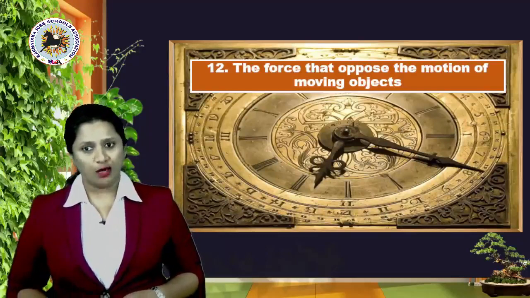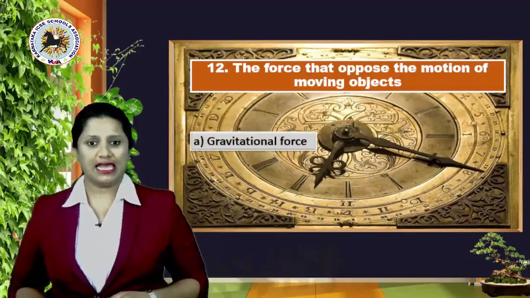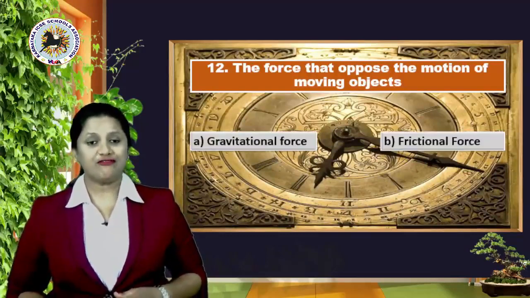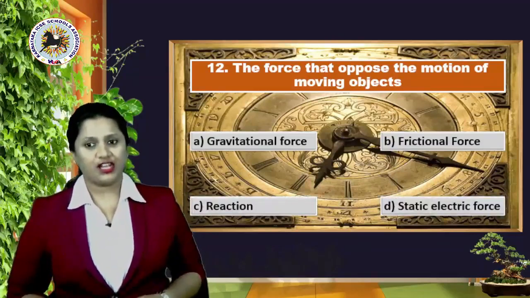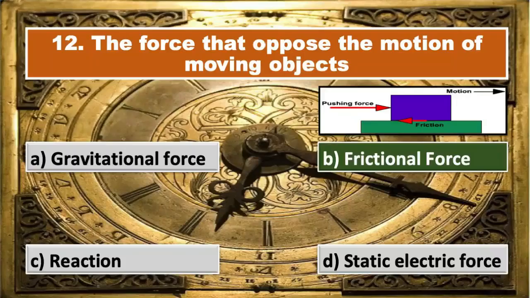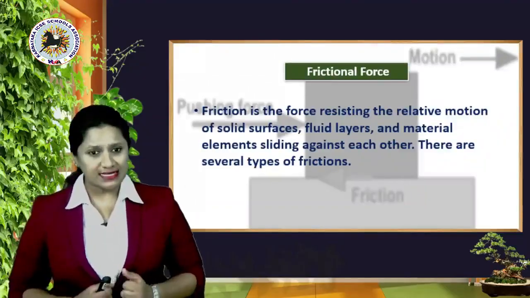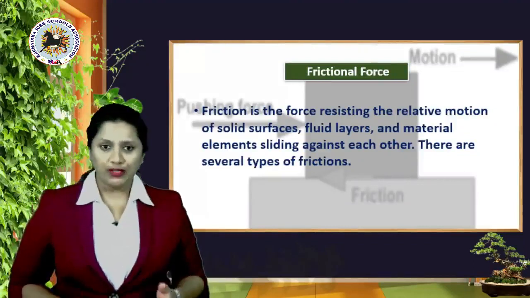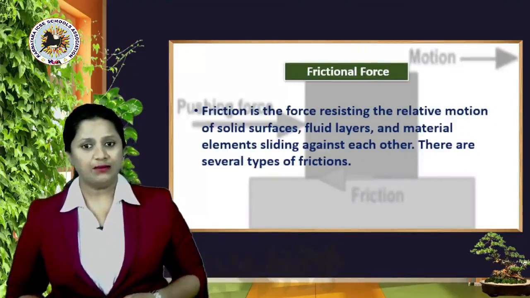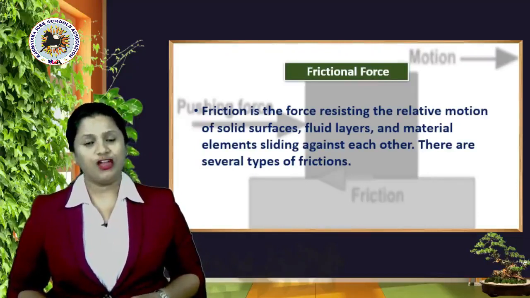The force that opposes the motion of moving objects. What is it? Your options are A, gravitational force, B, frictional force, C, reaction, or option D, static electric force. And the right answer is yes, it's option B, frictional force. Now, what is that? Friction is the force resisting the relative motion of solid surfaces, fluid layers and material elements sliding against each other. There are several types of friction.